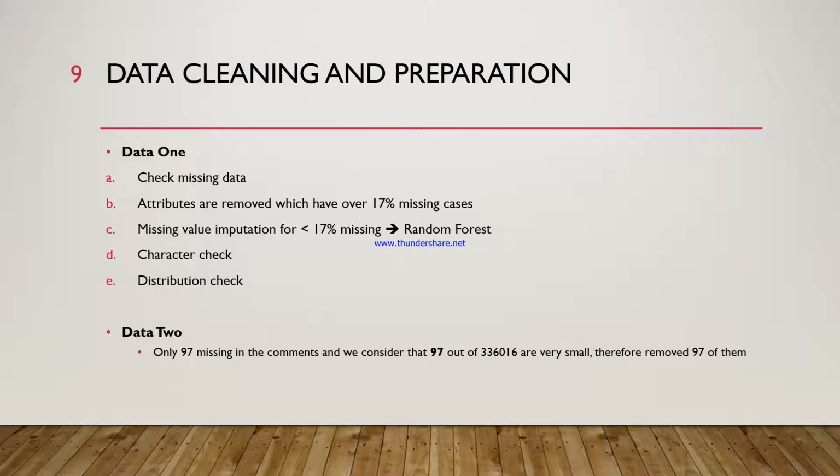The other part of cleaning was to remove special characters. We also checked the distribution of numeric data to identify outliers. We removed those outliers and checked the distribution again afterward. The second dataset of reviews was quicker and easier to clean. There were only 97 observations that were incomplete, so given this low number, we decided to remove these observations entirely. To finish, we carried out text mining of the reviews to compute a sentiment score for each observation.